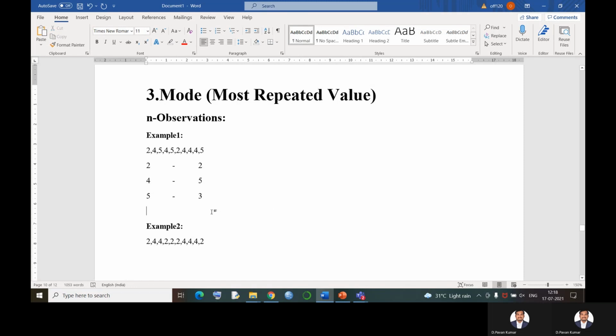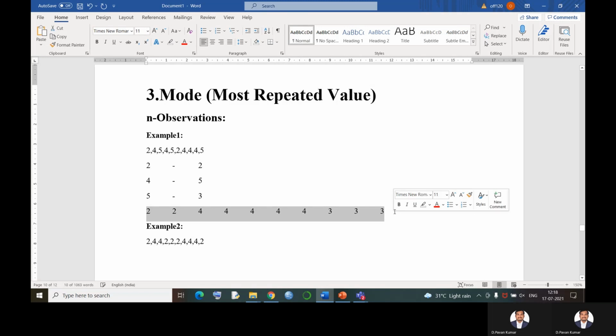Let me show you. Let us write this in ascending order to find the median. 2 is repeating 2 times. Next, 4 is repeating 5 times. And 5 is repeating 3 times. Now, the total number of observations is 1, 2, 3, 4, 5, 6, 7, 8, 9, 10. 10 observations are there. Now, median is the average of the two middlemost numbers when an even number of observations is given. So, the average of the fifth and sixth terms: 4 plus 4 divided by 2, 8 by 2, is equal to 4 again.